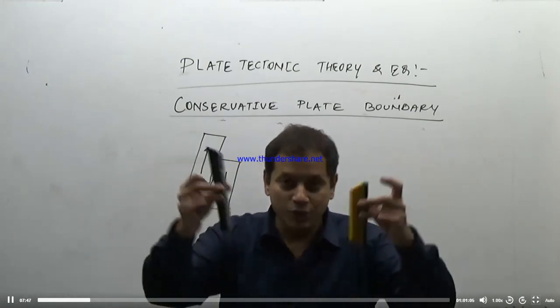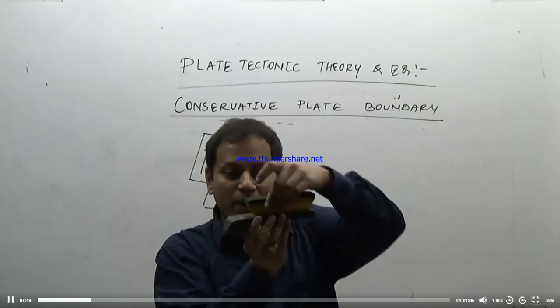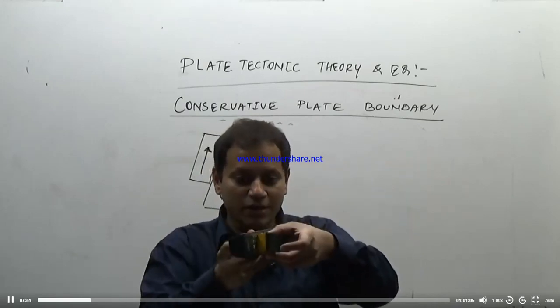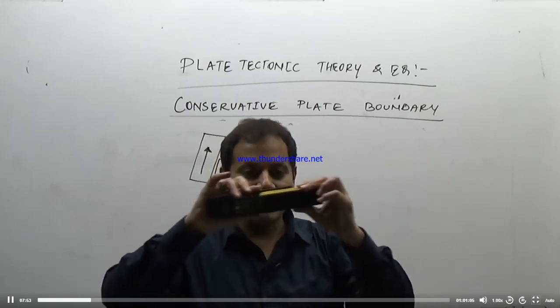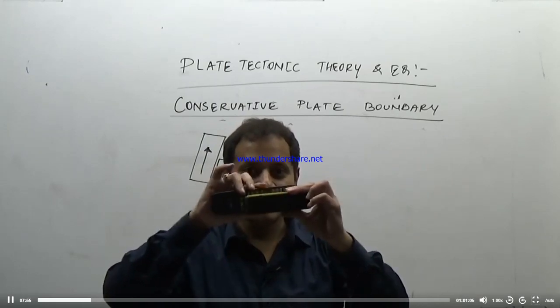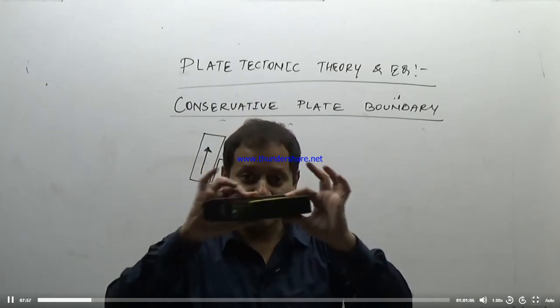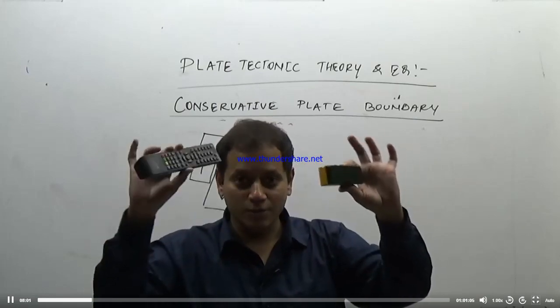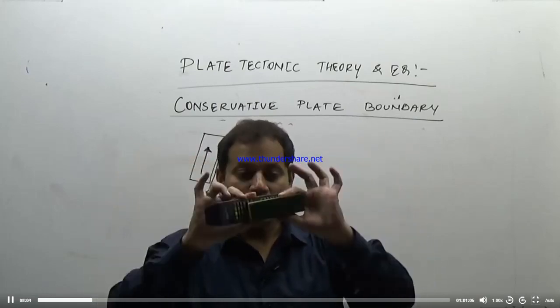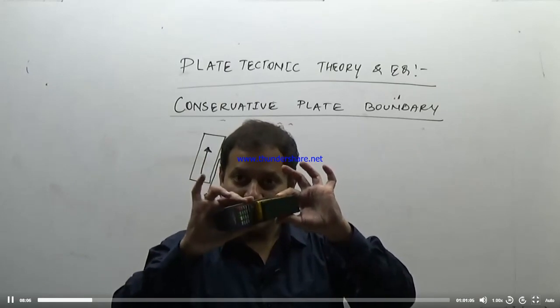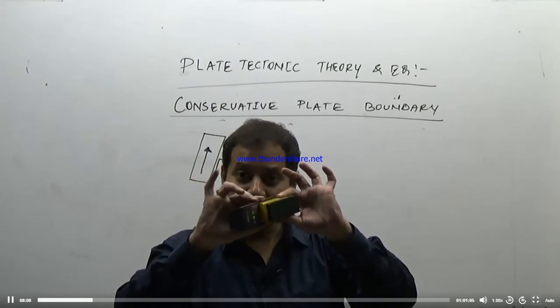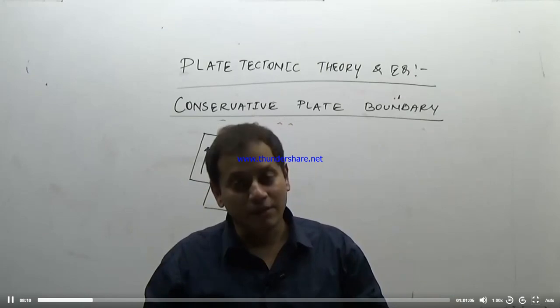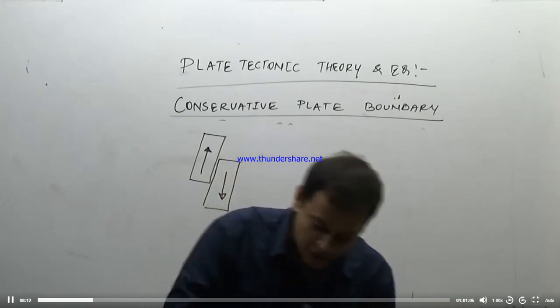So imagine these are two different plates moving parallel to each other on the surface of the earth. Obviously there will be some kind of friction, as I can feel the friction while moving these two parts, the remote and a duster board. So when the earth moves even a little bit in the regions of faulting, earthquakes will be generated.